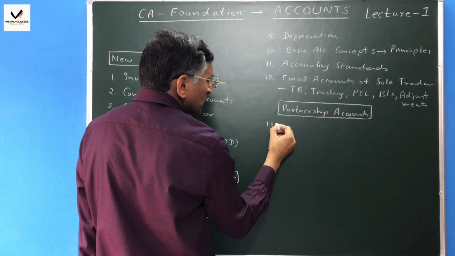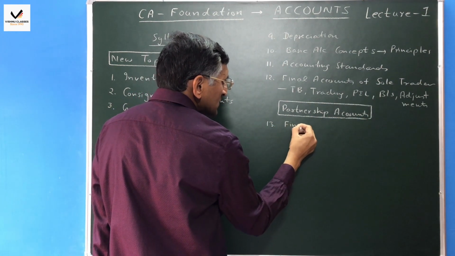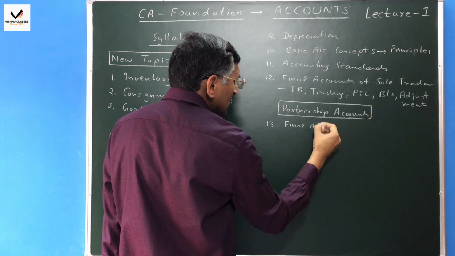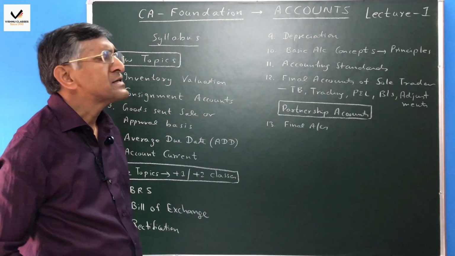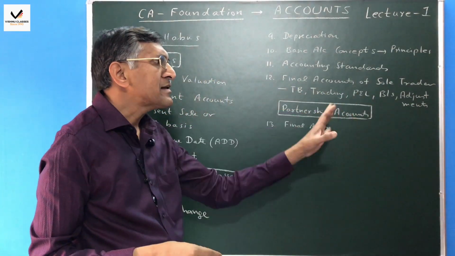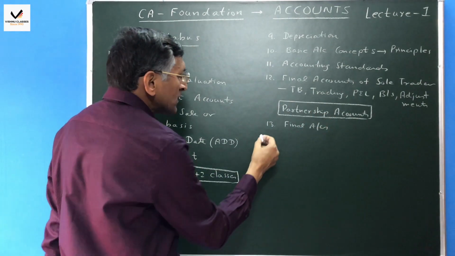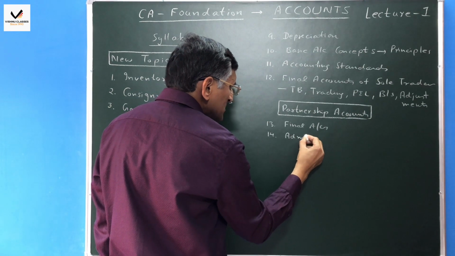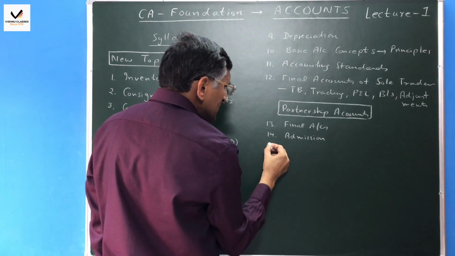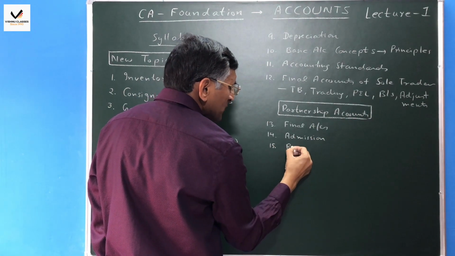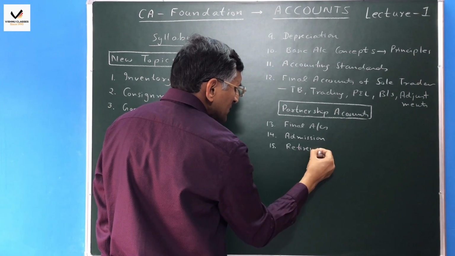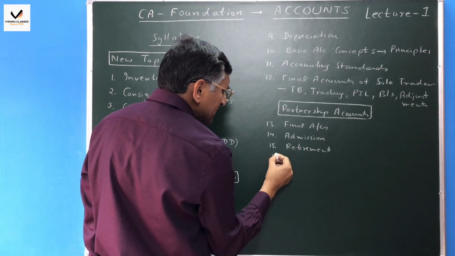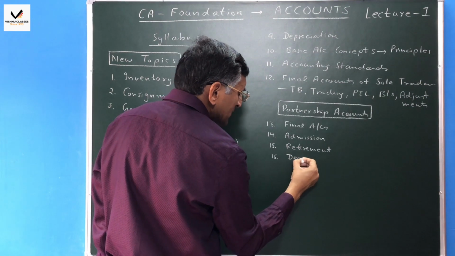First of all, final accounts of a partnership firm, meaning how to prepare adjustments, trading, P&L and balance sheet of a partnership firm. Then we have admission of a partner, then retirement of a partner, then death of a partner.